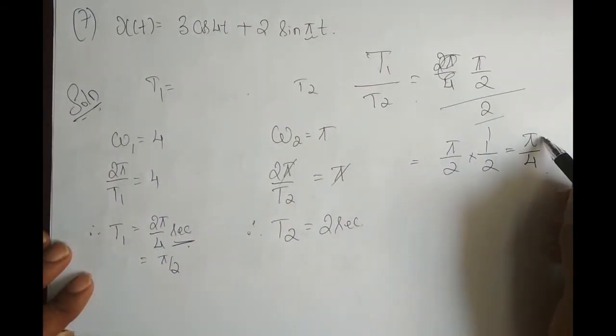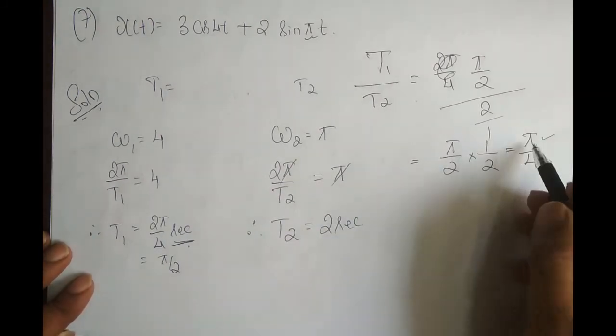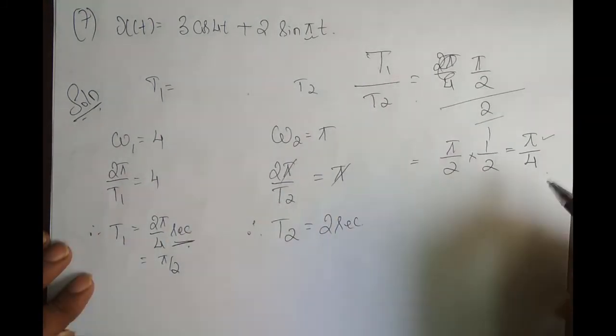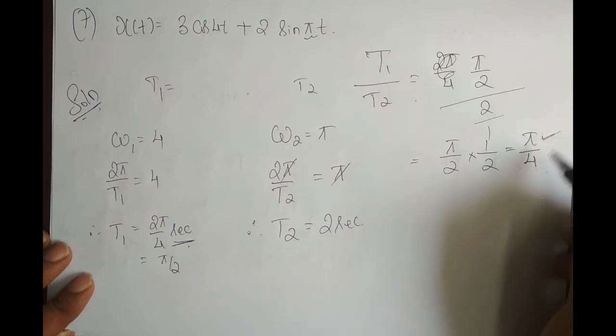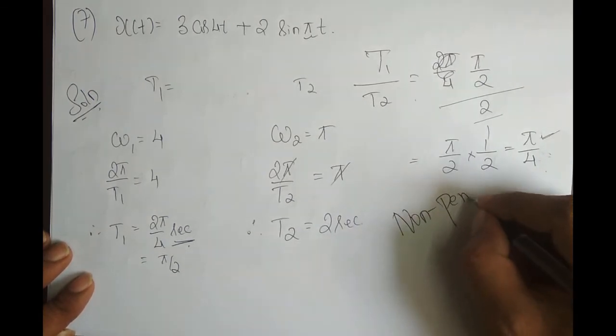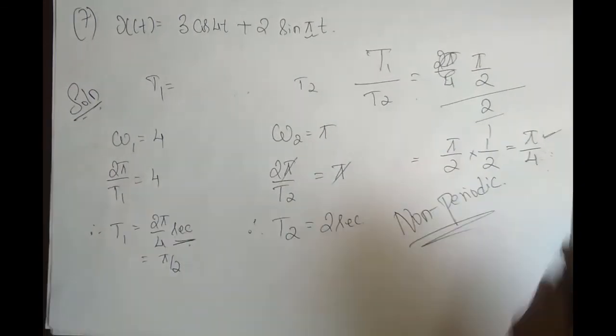Now is it a rational number? The numerator is not an integer. It is pi. Pi is 3.1432 and this goes on forever, so the numerator is not an integer. Therefore, since this is an irrational number, this signal is non-periodic. The signal is non-periodic.